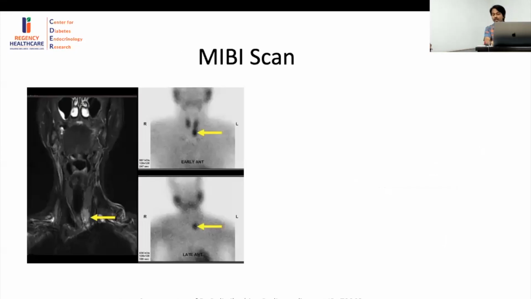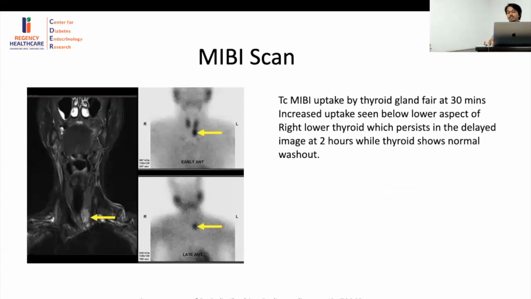Now, this is also again a representative image, but the reports are of the patient. The technetium MIBI uptake by thyroid gland was fair at 30 minutes. Increased uptake seen below the lower aspect of right lower thyroid, which persists in the delayed image at 2 hours, while thyroid shows normal washout. So in the image above, you can see that the parathyroid has technetium MIBI uptake at 30 minutes, but that is being washed out at 2 hours. And the only part which you can see at 2 hours is of the significant pathological parathyroid lesion. And the impression of the MIBI scan was of a right inferior parathyroid adenoma.